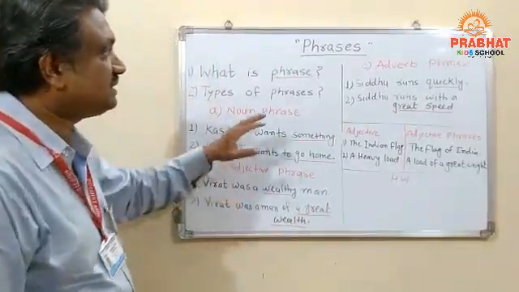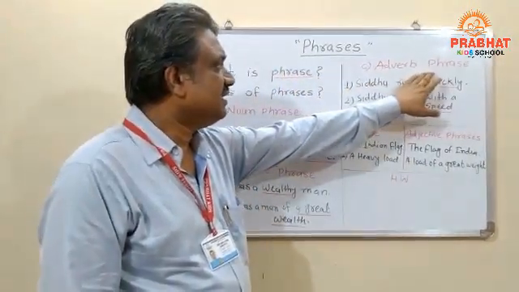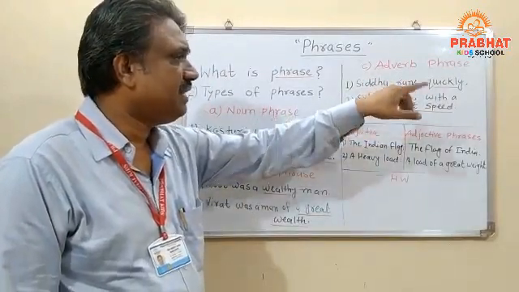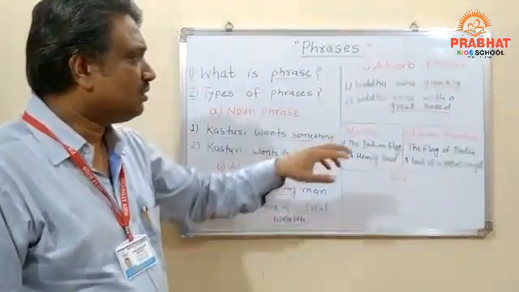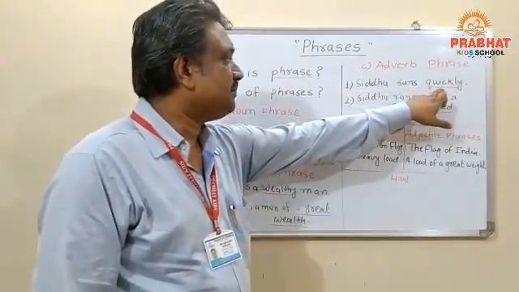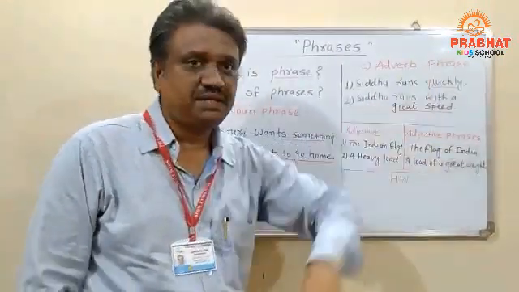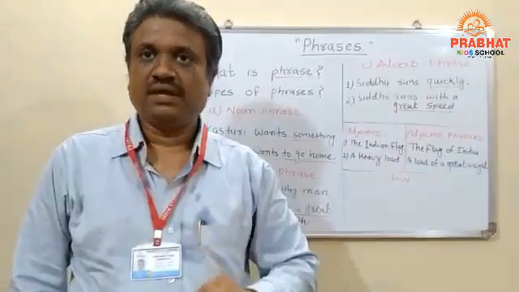Okay, now let's proceed towards the last phrase, which is called what? Adverb phrase. Here I have used one name, and in the PPT I have used another name. Don't get confused. Sidhu runs quickly. In the second sentence, Sidhu runs with great speed. You know it very well, students.